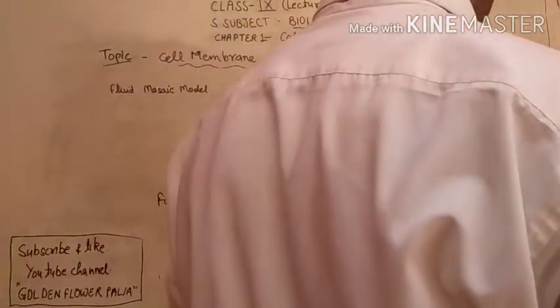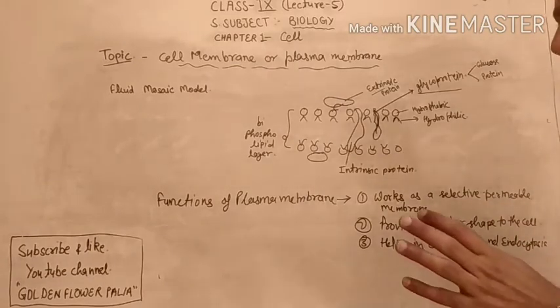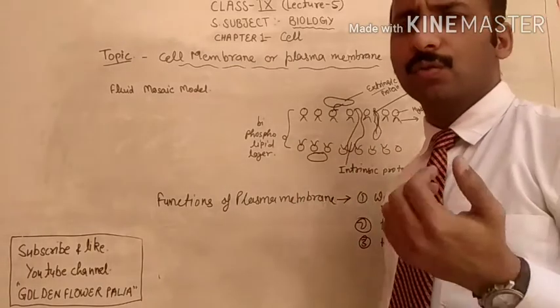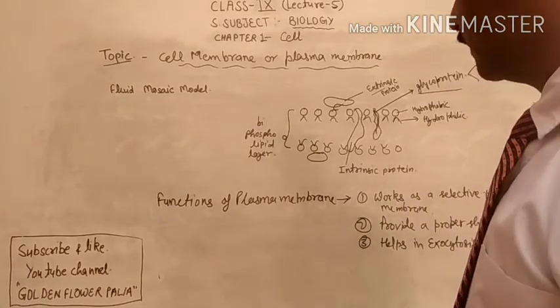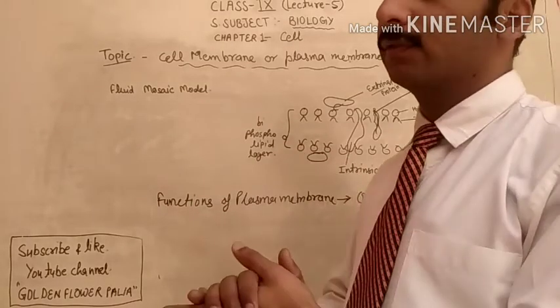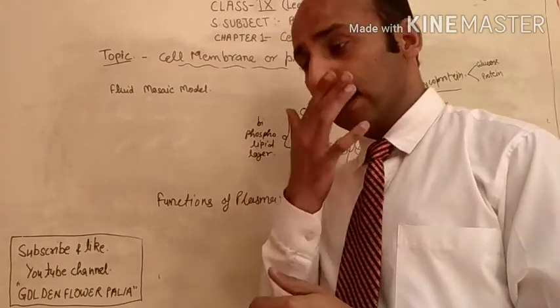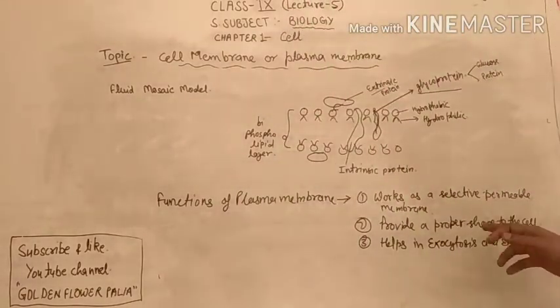I am just explaining to you. Works as a selectively permeable membrane because it allows only selective substances to go inside and outside. Provide a proper shape to the cell because it is present outside of the cell, so its main function is to provide a proper shape to the cell.